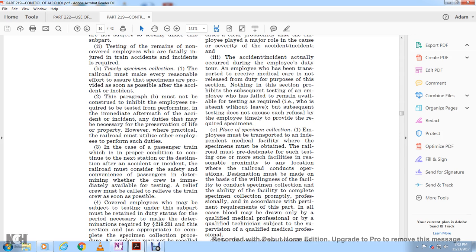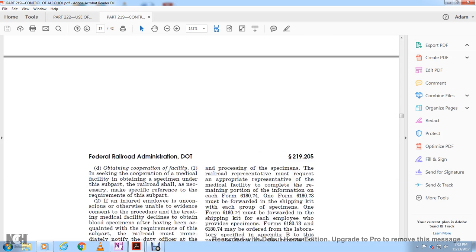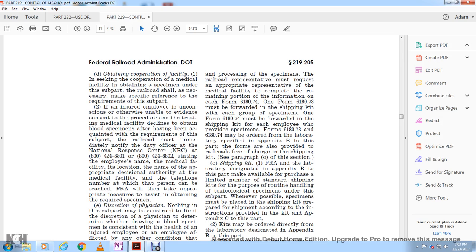In all cases, blood may be drawn only by a qualified medical professional or a qualified technician subject to the supervision of a qualified professional. In the case of an injured employee, the railroad must request the treating medical facility to obtain the specimens. In obtaining the cooperation of the facility, the railroad shall make specific reference to the requirements of this subpart. For an injured employee who is unconscious or otherwise unable, the procedure of the treating medical facility is used to obtain the medical specimen.